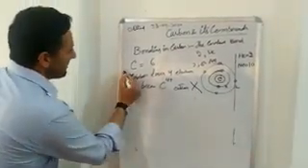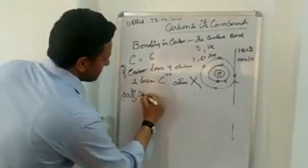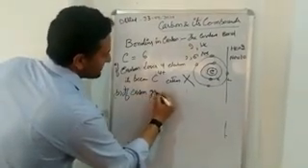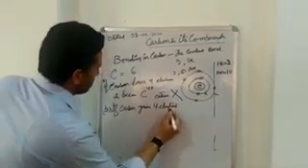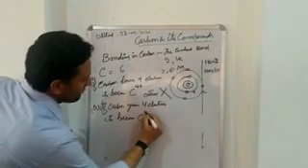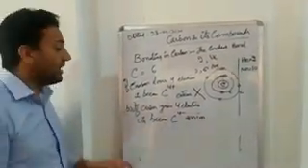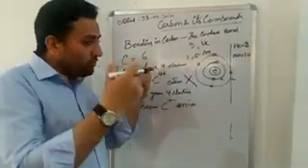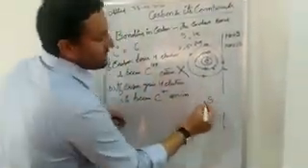Now, we have the second option. If carbon gains 4 electrons, it becomes C4 negative anion, which is again very difficult. Why? Because if it gains 4 more electrons, we have already 6 electrons in the outermost shell.